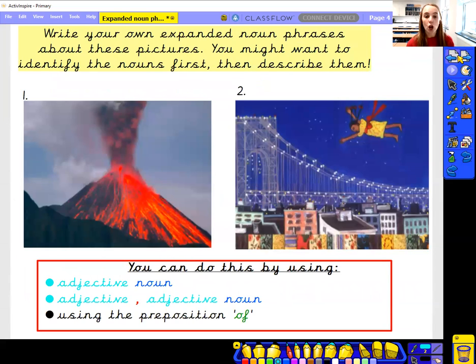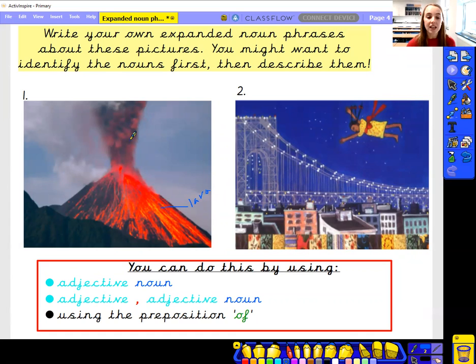Now, your job is going to be to write your own expanded noun phrases about these pictures. And I've given you some pictures where you know some vocabulary about them from last term. So the first picture is a volcano, and we learned a lot about volcanoes. So you might want to start off thinking about the nouns first. What can you see? Well, I know that I can see lava, because when magma comes out of the Earth's crust, it is called lava. So I might want to write a sentence about lava.